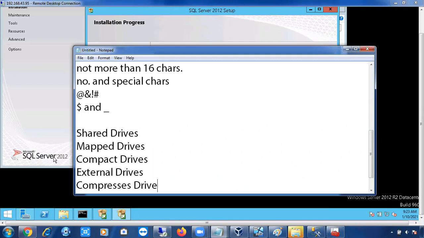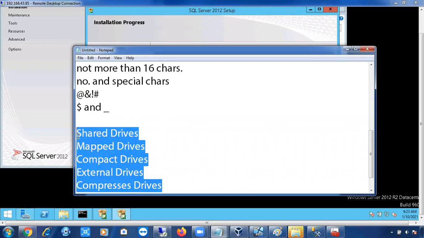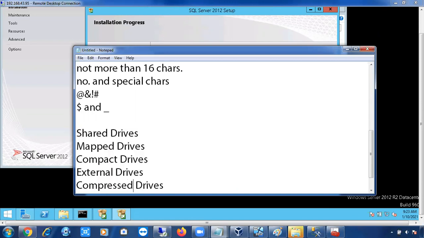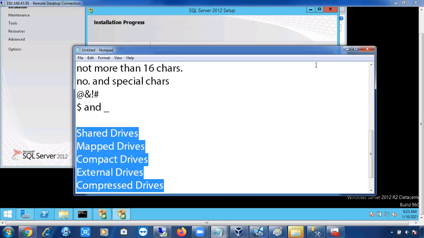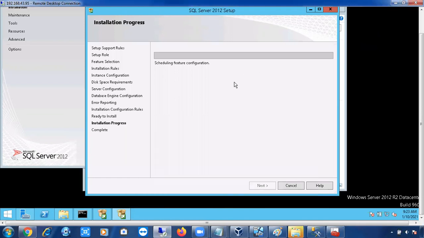Very important. If you select any of these drives at the time of installation, a pen drive, external hard disk, compressed drive, it will simply throw an error, so it won't continue. So this is all about SQL Server installation. It will take 15 to 20 minutes, depending upon your server speed.